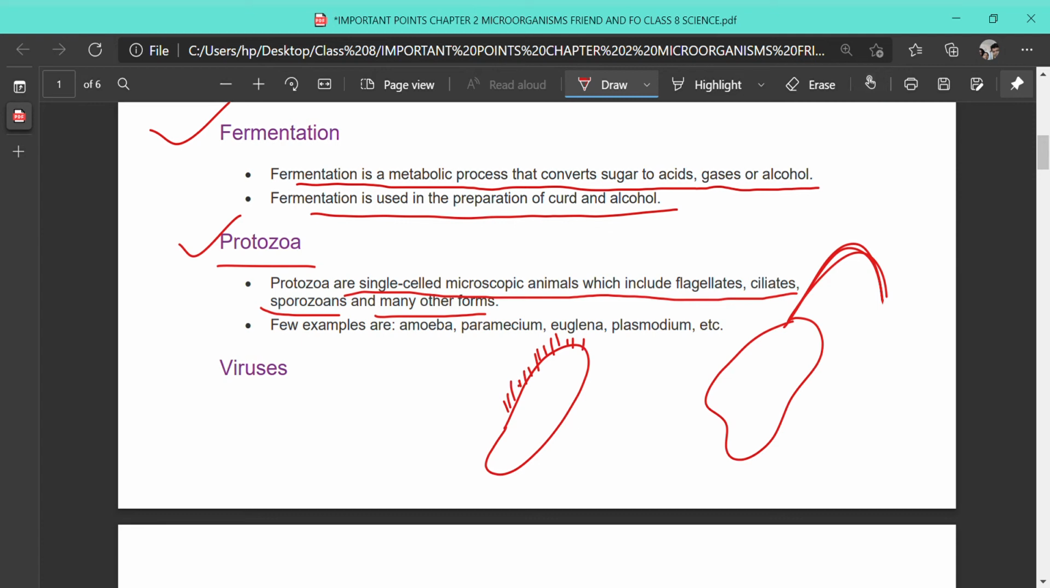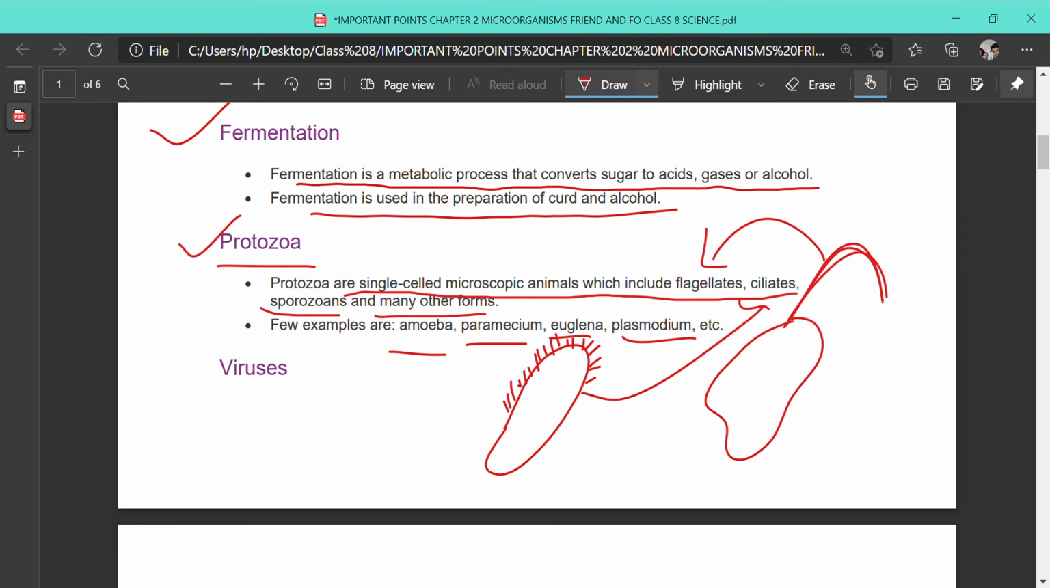They have some whip-like structure that is called flagella, and some finger-like or hairy projections outside. They are called cilia, or they are called ciliates. A few examples of them are amoeba, paramecium, euglena and plasmodium. These are the examples of protozoa.